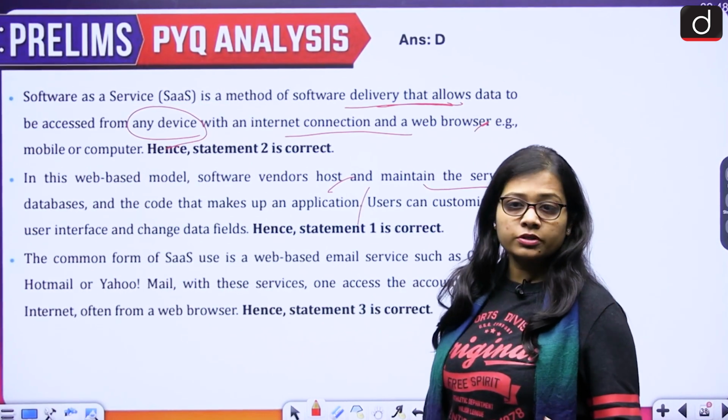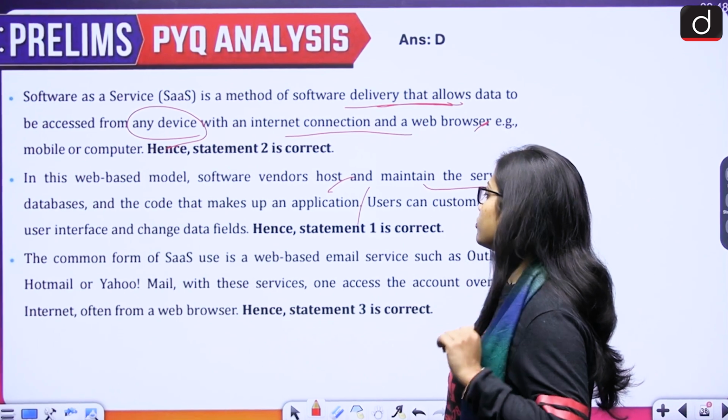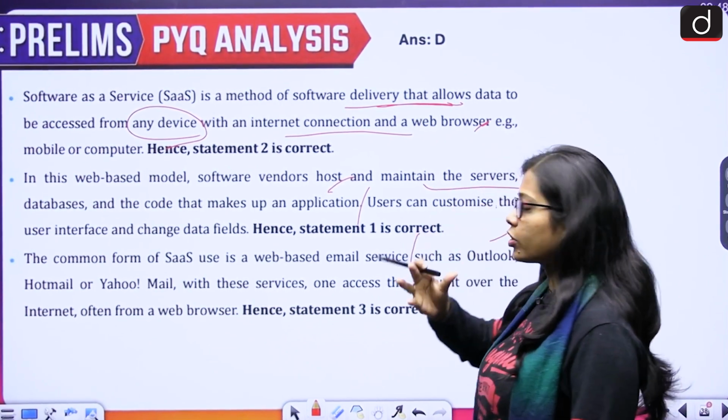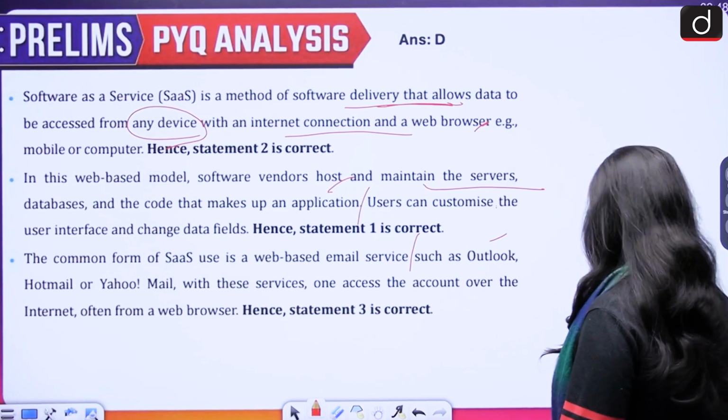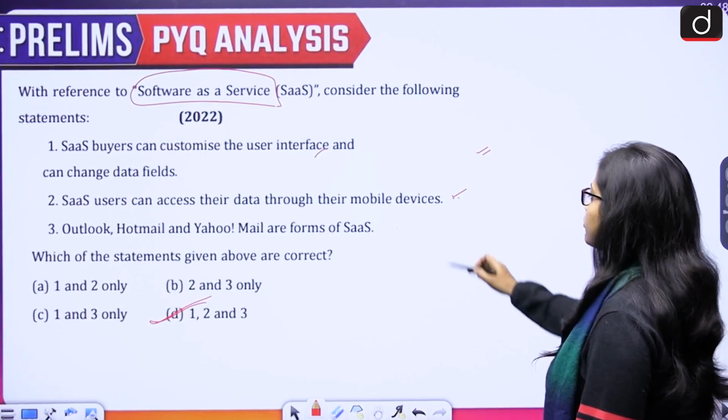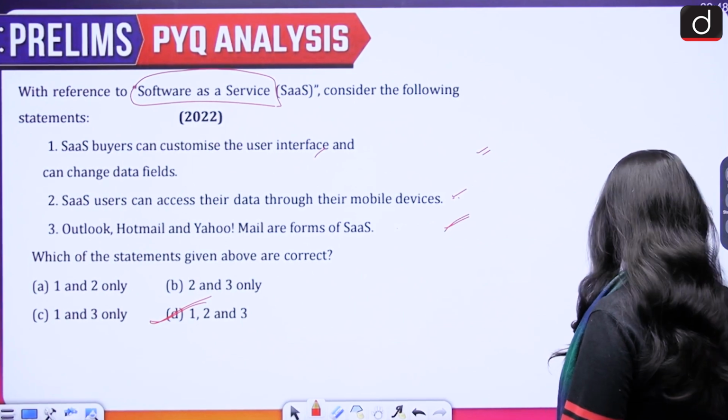Then if we will talk about the third statement, so that is the common form of SaaS use is a web-based email service such as Outlook, Hotmail or Yahoo. So Outlook, Hotmail and Yahoo mails are forms of SaaS. Yes, all 3 are correct.